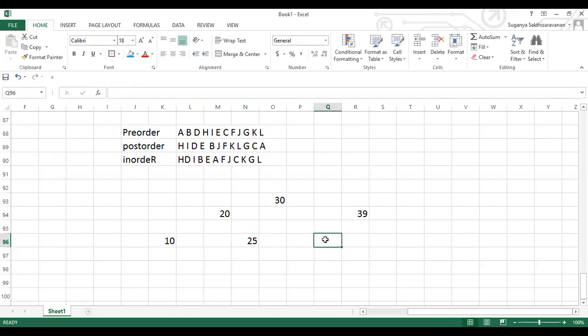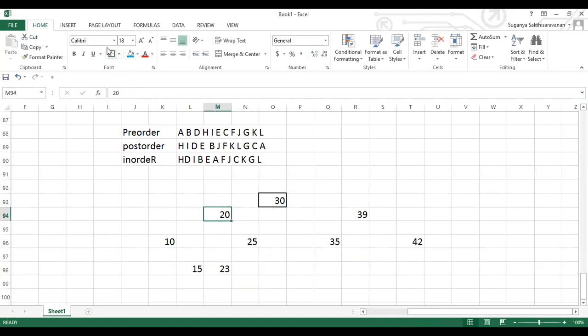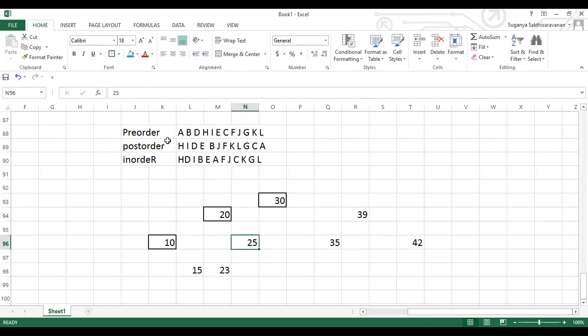Here less than this, let me give 35, and here let me give 42. Here let this node have a left child like 15 and this node have a right child like 23. So now start writing the traversal for this binary search tree. This is the left child of this node and this is the right child of this node.